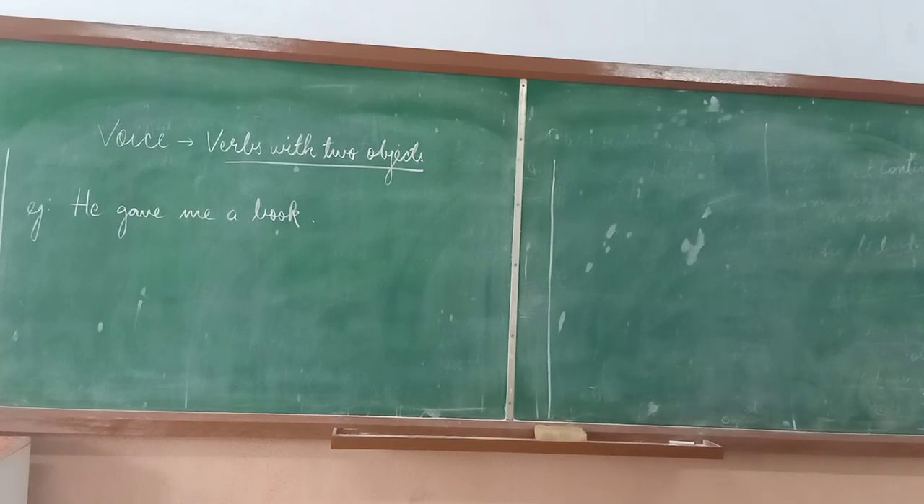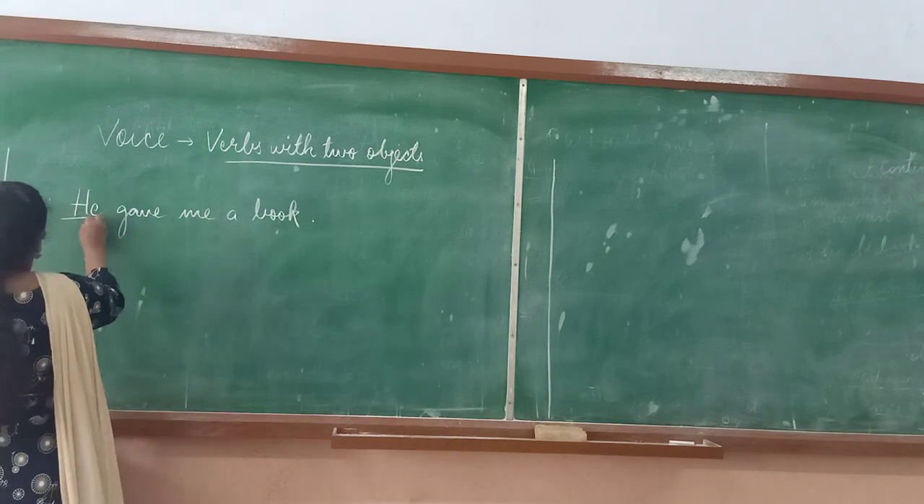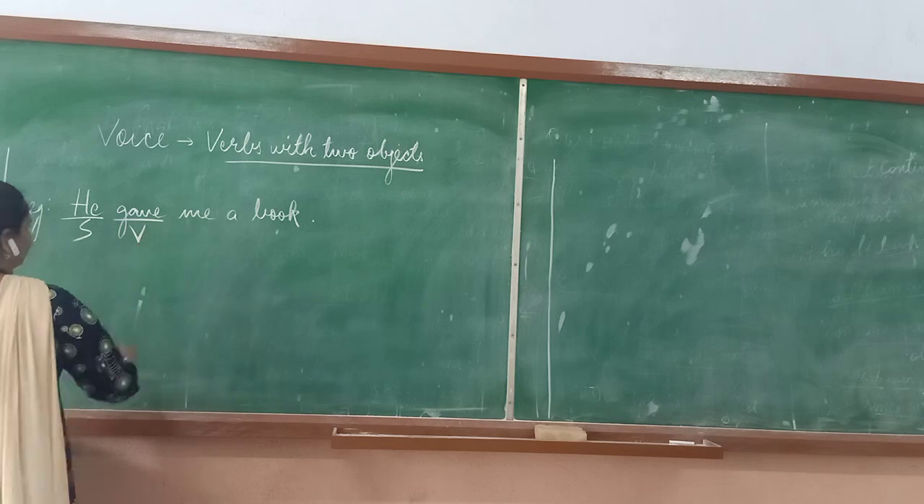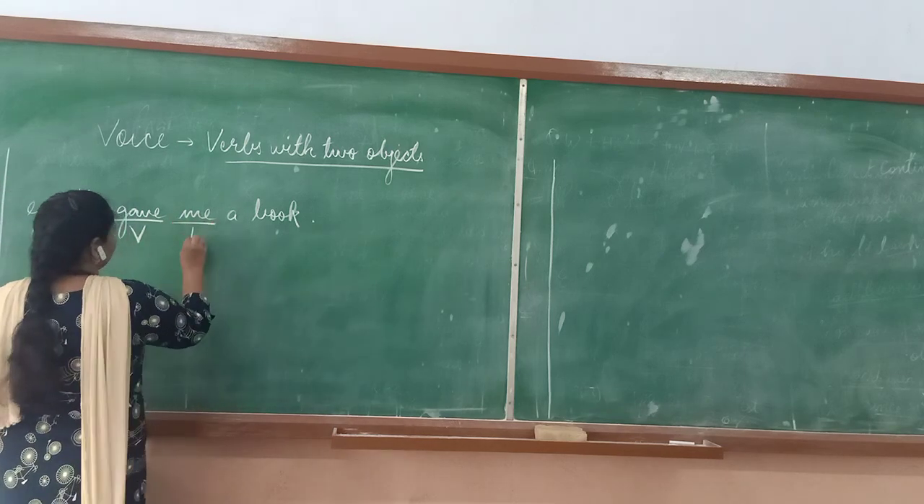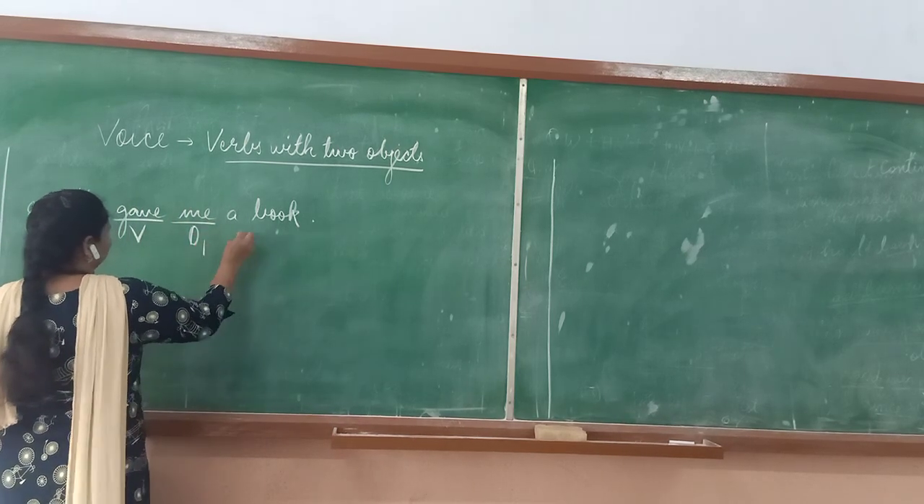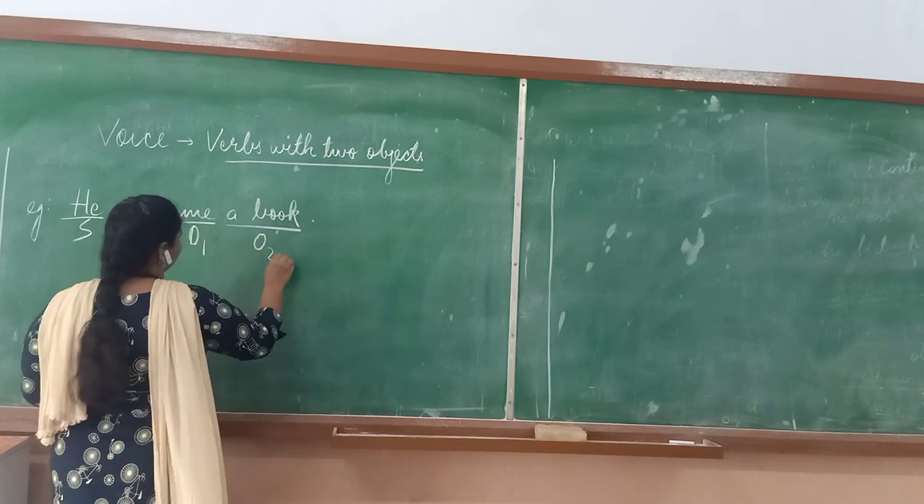The next kind of passive that you need to learn is a passive conversion with verbs with two objects. I mean a verb having two objects. As in the example here on the board: he gave me a book. Here he is the subject, gave is the verb, and there are two objects of this verb gave: me, object 1, and a book, object 2.